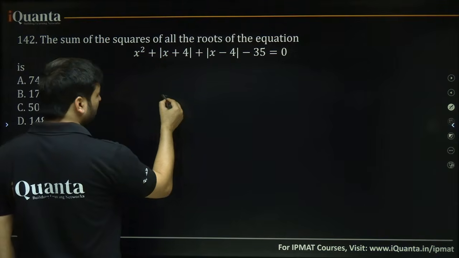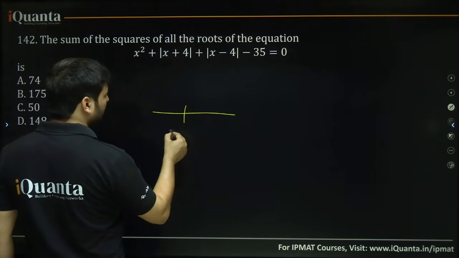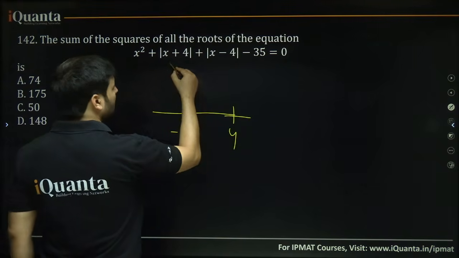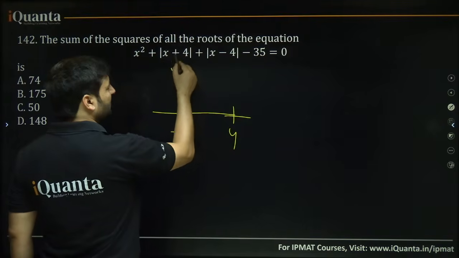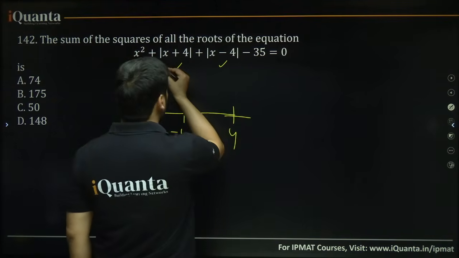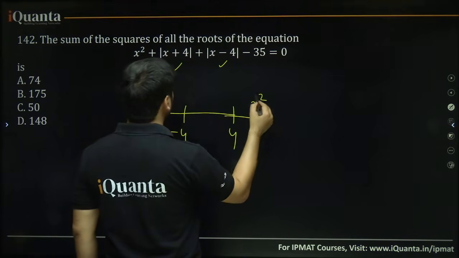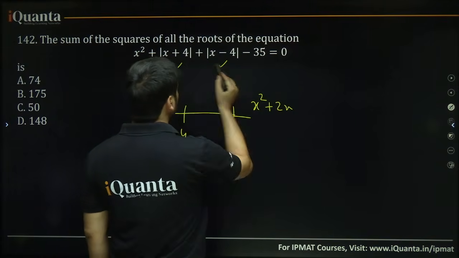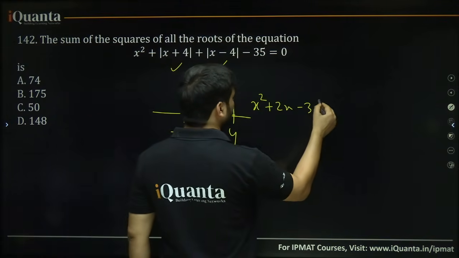What are those critical points? Those critical points are minus 4 and 4. If you put any value above 4, say 5, then 5 plus 4 inside the modulus gives a positive number, and 5 minus 4 inside the modulus is also a positive number. What do we get? We get x square, both taken as positive, so plus 2x plus 4 minus 4 will be cancelled, minus 35, that is equal to 0.